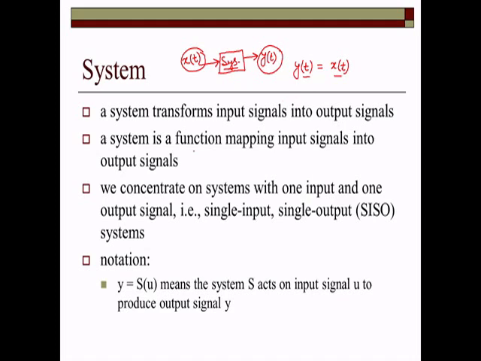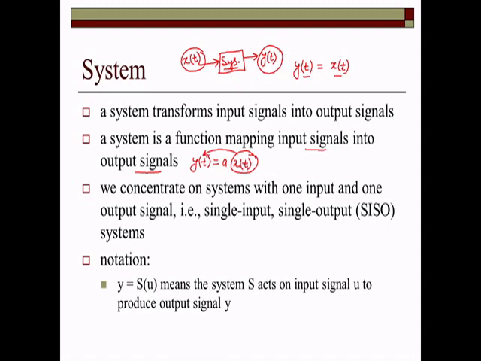So a system is a function mapping the input signal into the output signal. Say we can say that y(t) is equal to a x(t). It means we are going to attenuate, amplify or scale the input to the output side. Means we are mapping the input to the output side.